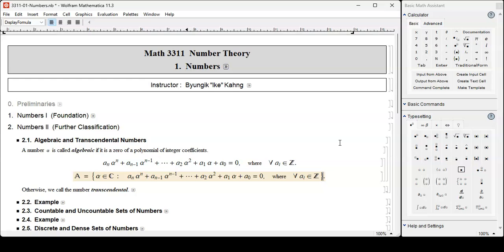algebraic numbers. And the largest class of number system is C, so we begin with complex numbers, but we can define the same thing for algebraic real numbers and algebraic complex numbers. That's why I think our textbook author left just alpha as a number, not necessarily a complex number. It could be real.